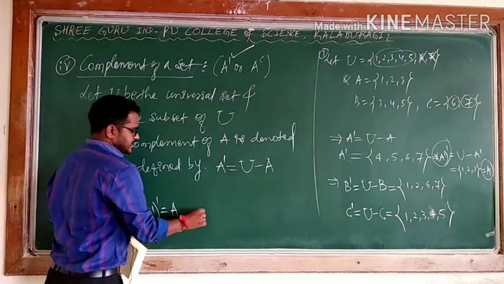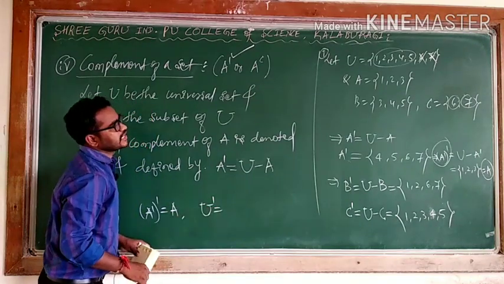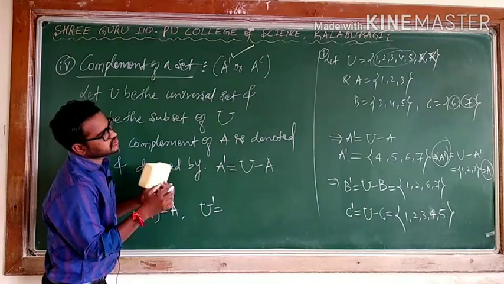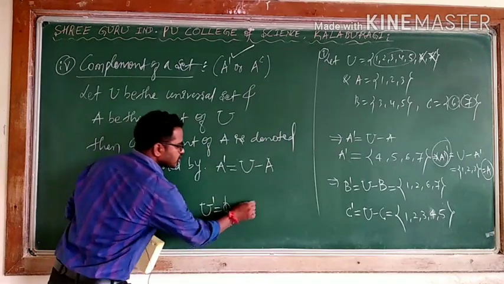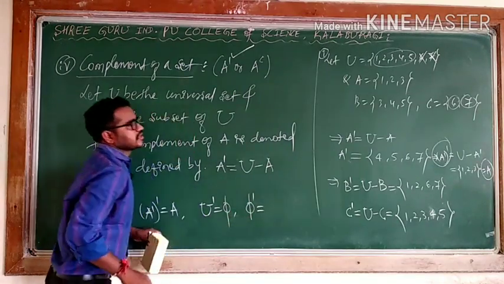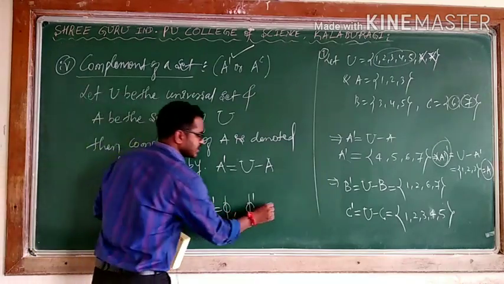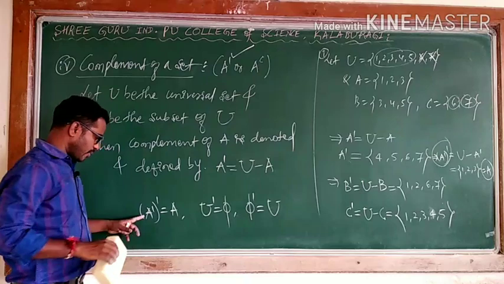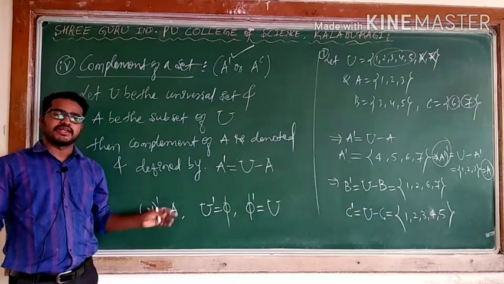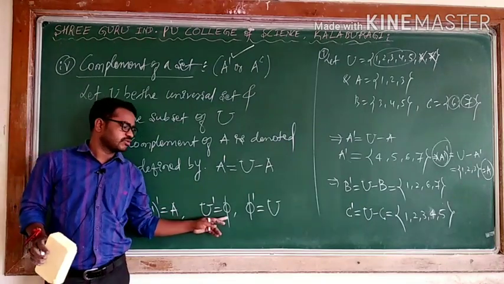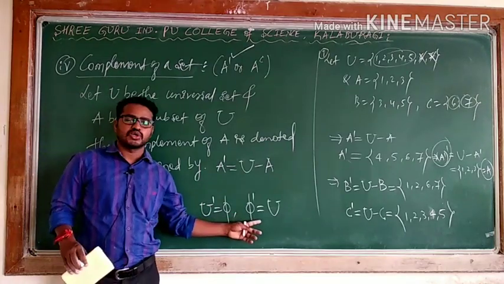And the universal set's complement means you eliminate all the elements of U, so you get empty. Empty complement means there is no element in the set, so you consider all the elements, which is the universal set. So the complement of the complement is itself. The universal complement eliminates all the elements and we get empty. When the empty set's complement is taken, don't write empty, you write all the elements of the universal set.